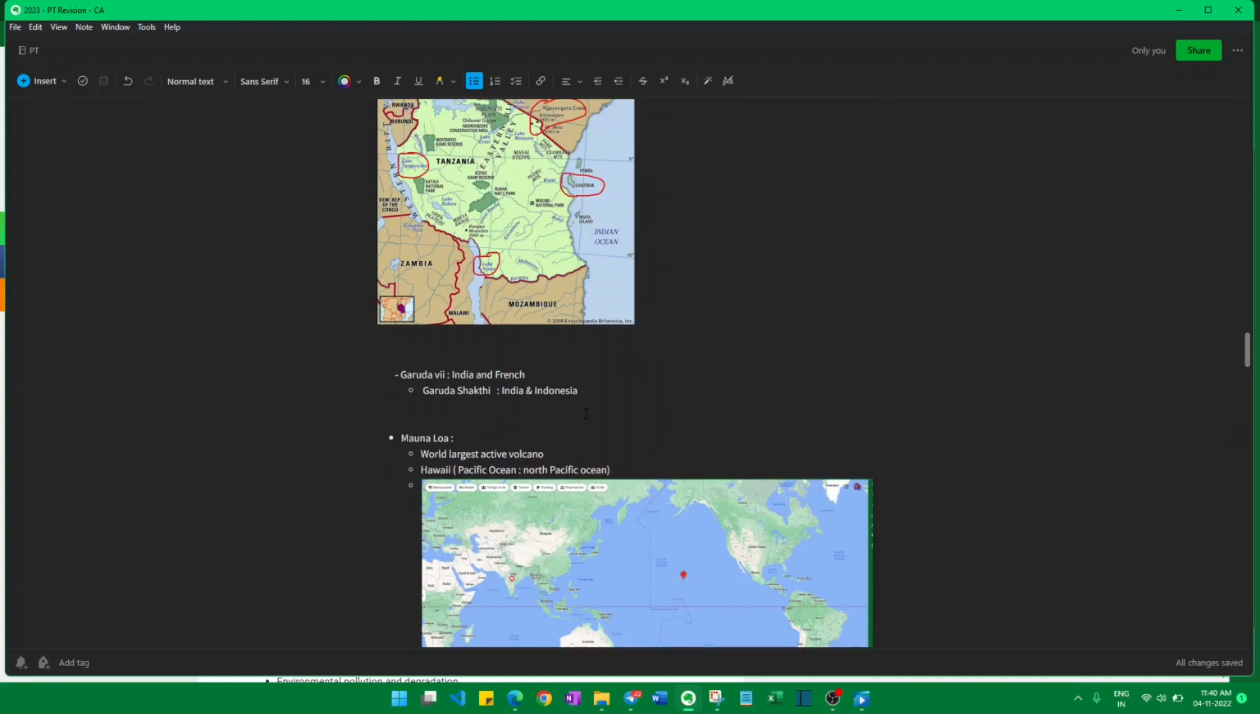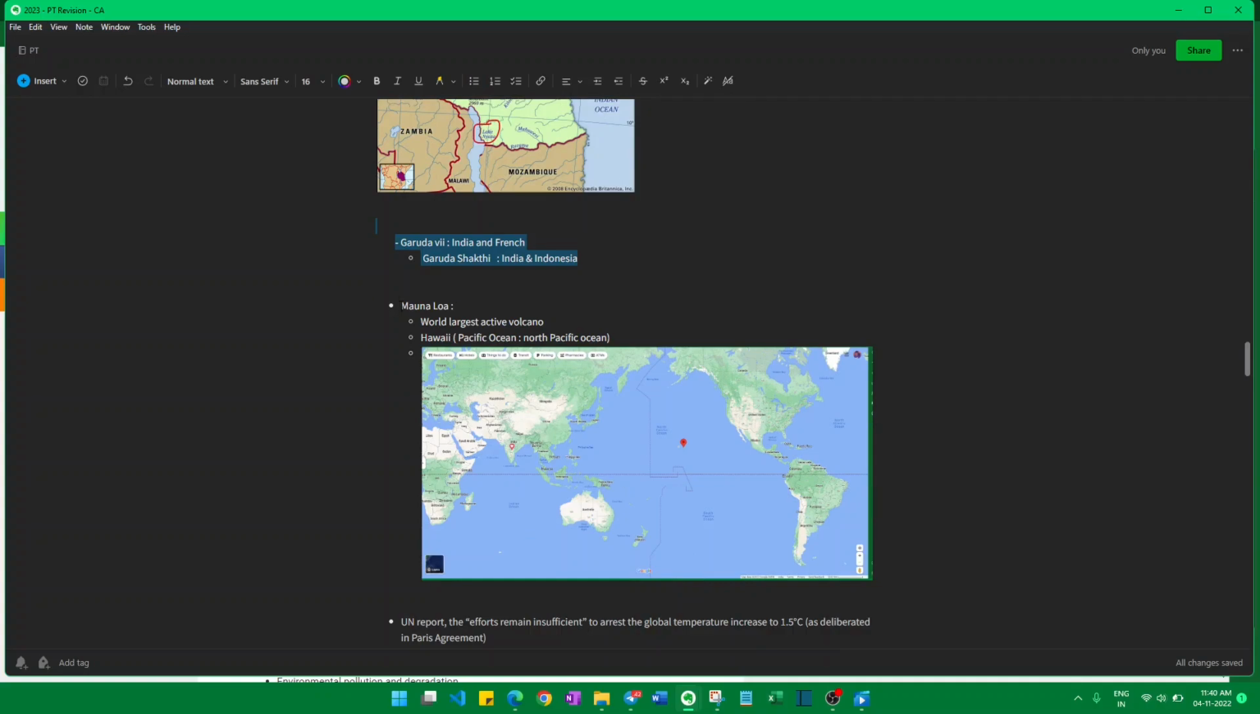And there are 2 more important exercises which will be confusing to you. Better to remember them. Garuda 7 exercise between India and France. The Garuda Shakti exercise, which happened between India and Indonesia. So you have to remember this. It will be confusing and important for the exam.